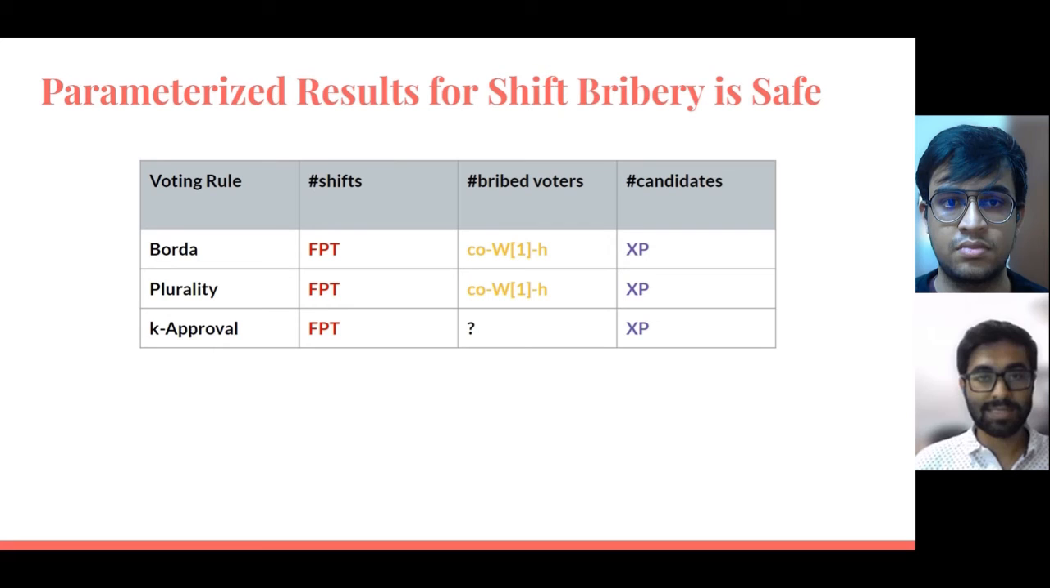These are some of the parameterized results which we obtained. The XP results and the FPT results are obtained using enumeration. The coW[1]-hard results are obtained by reducing from a W[1]-hard problem.